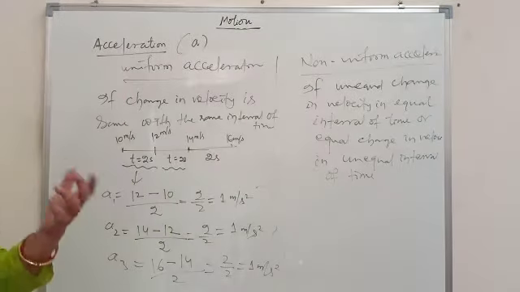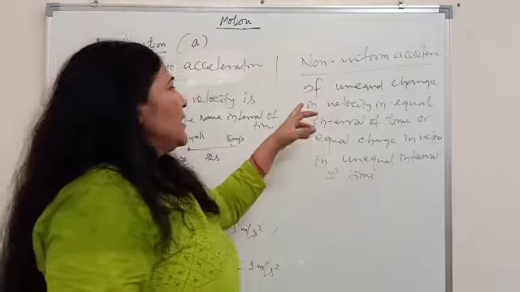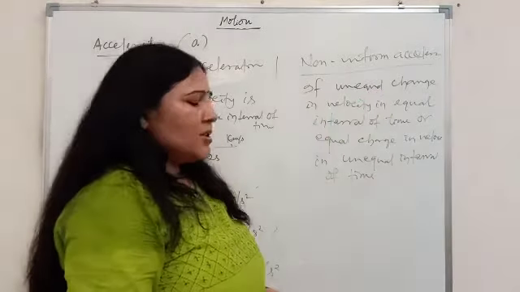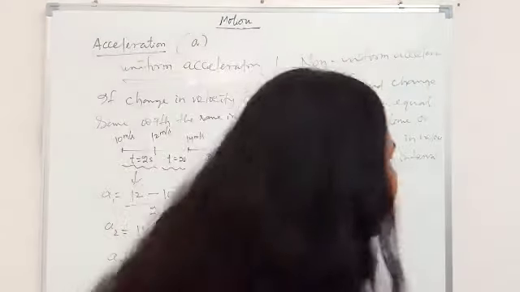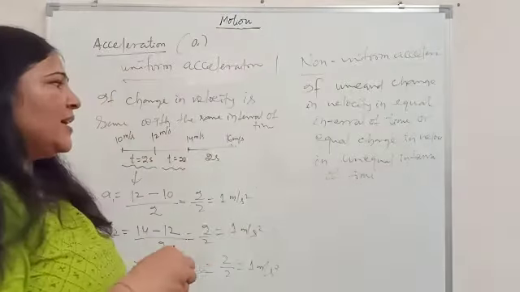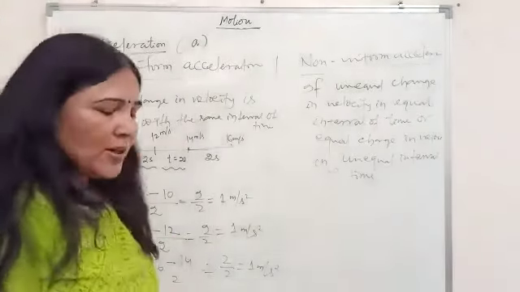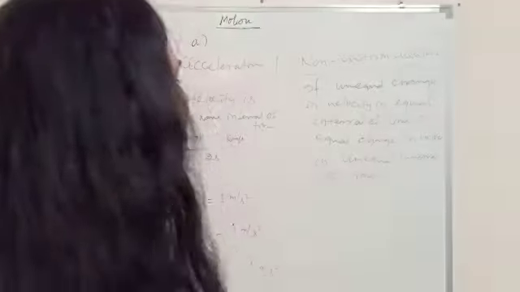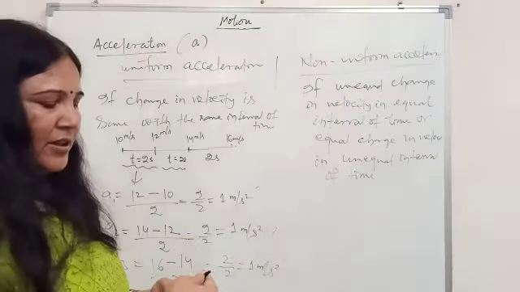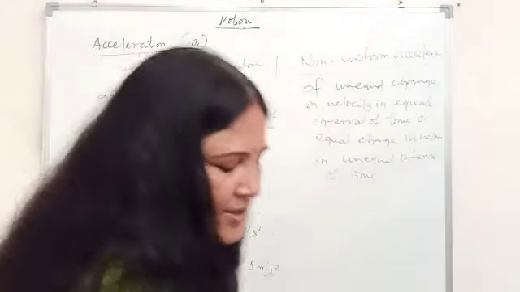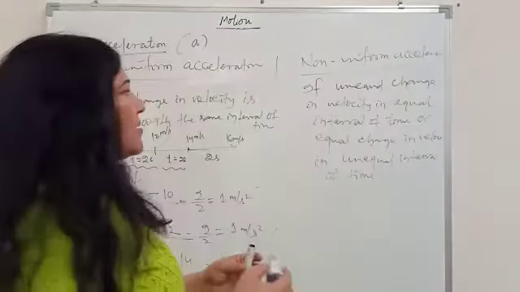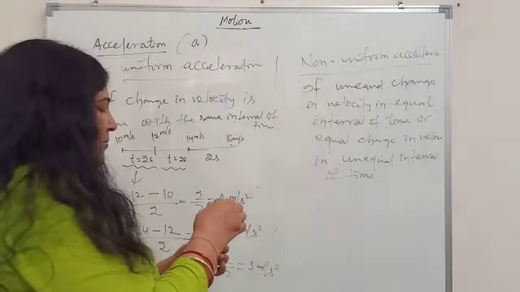Like the definition of non-uniform motion, similarly, if an unequal change in velocity happens in an equal time interval, or if there is an equal change in velocity but an unequal interval of time, any one thing needs to be changed, then in that case you can say this is a case of non-uniform acceleration.